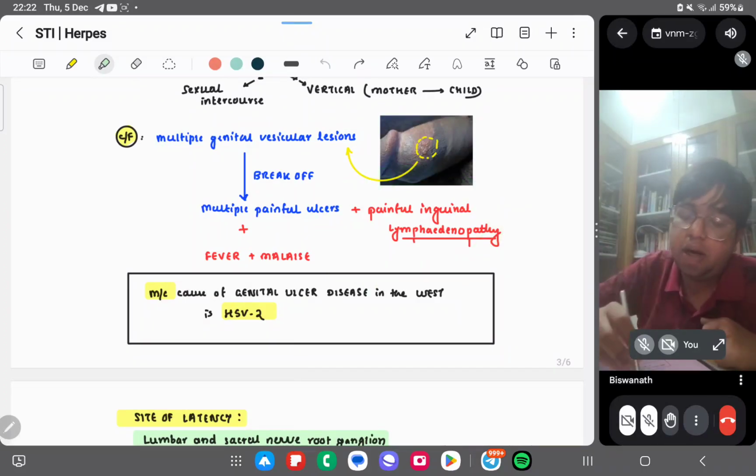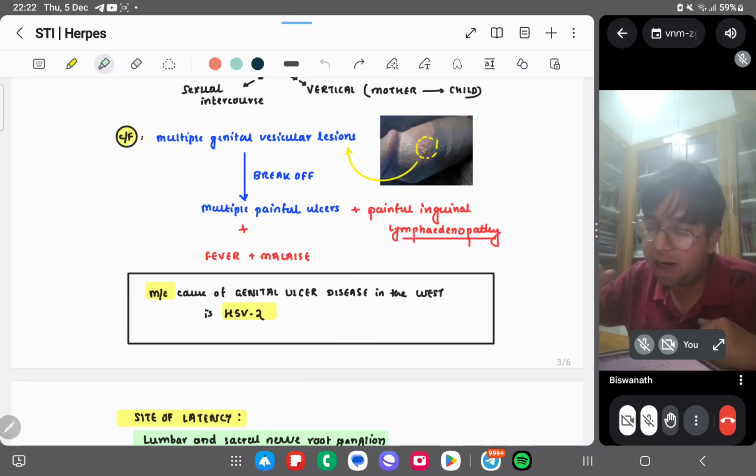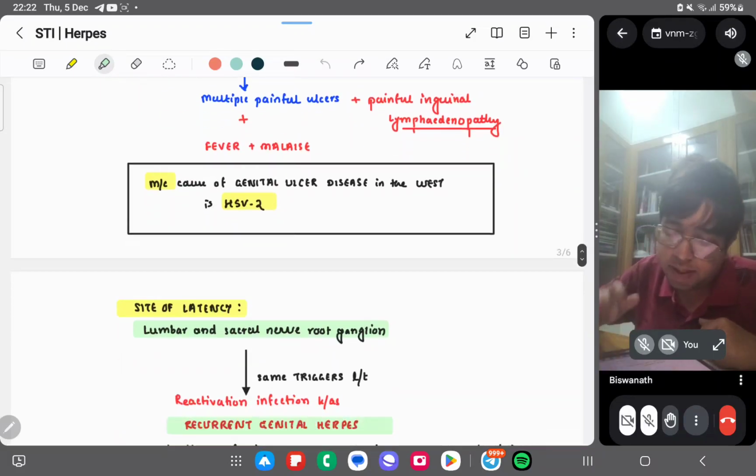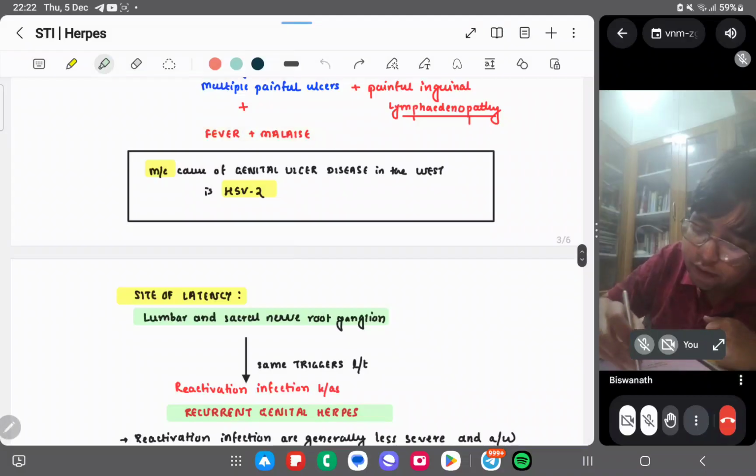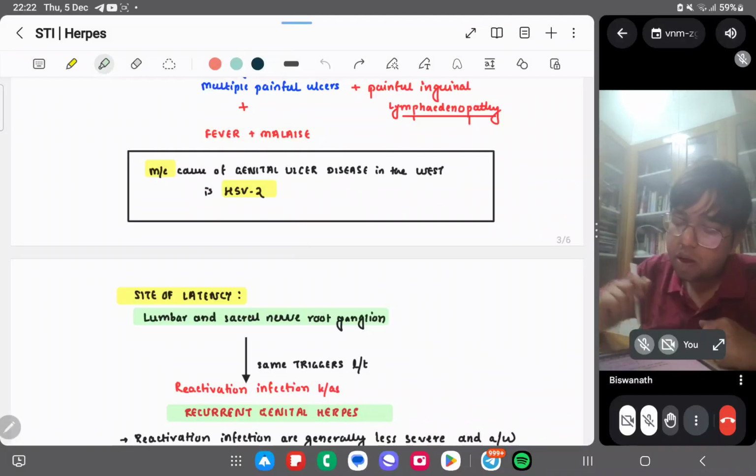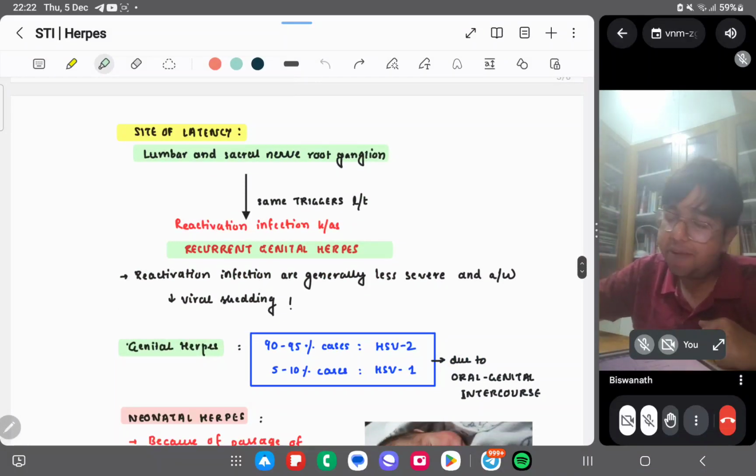These are painful. It is not that they are painless ulcers. Painful inguinal lymphadenopathy is also observed, and the patient will present with fever and malaise. Okay, then we'll talk about the site of latency.